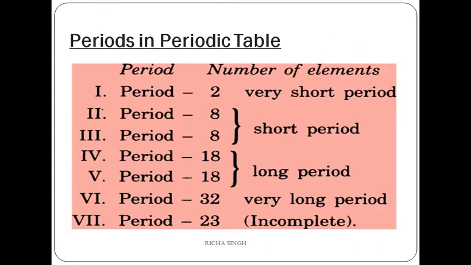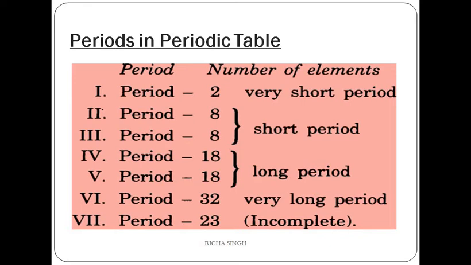Now, if we talk about periods, period 1 has only 2 elements, hydrogen and helium, therefore it is known as the very short period or shortest period. Period 2 has 8 elements: lithium, beryllium, boron, carbon, nitrogen, oxygen, fluorine and neon.